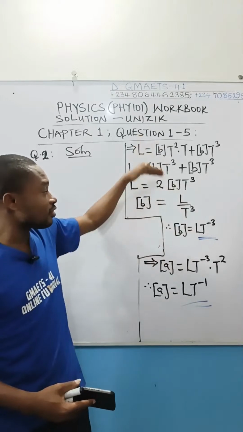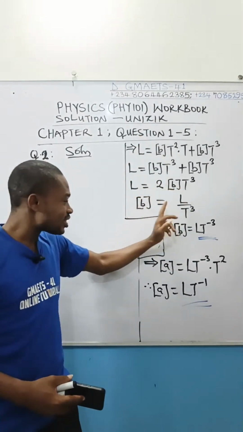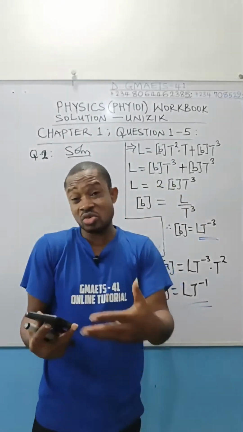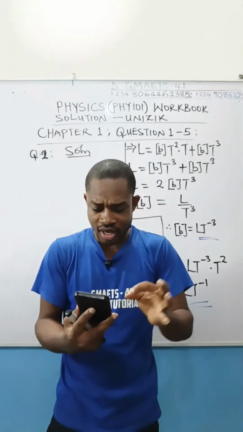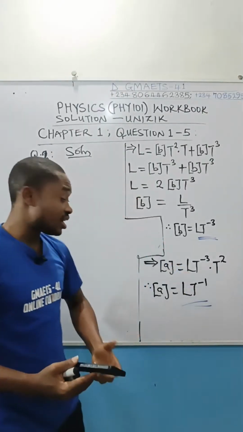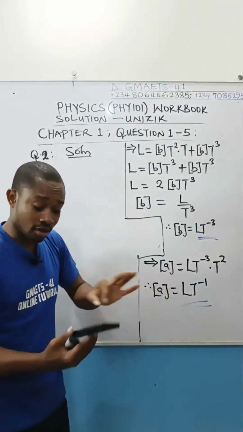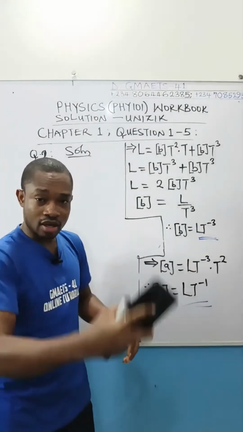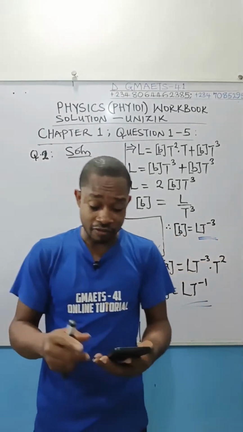Because somebody that has solved up to this point, an examiner should respect the person to know that the person can actually make dimension of this subject of the formula. So some of these things you really do not need to show in your work if there is not much space. After that, you have a space provided, final answer. In that final answer, all you need to do is copy out the dimension of A, write it there, then shift your hand, use a comma or semicolon to separate, and write out the dimension of B in that space provided for final answer.